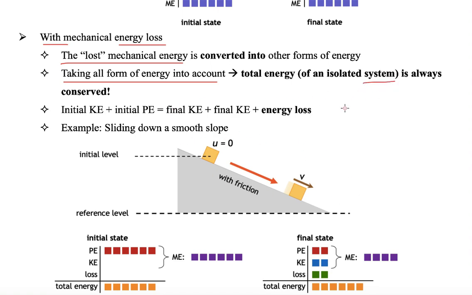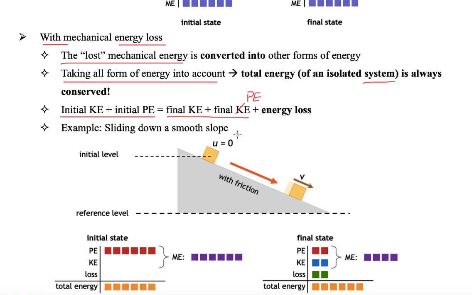What do we mean by system here? We consider the KE and PE of this block and also the energy lost due to friction, and then it's always conserved. They are not destroyed. The initial KE and initial PE of this block would equal the final KE and final PE, sorry for the typo, this should be PE.